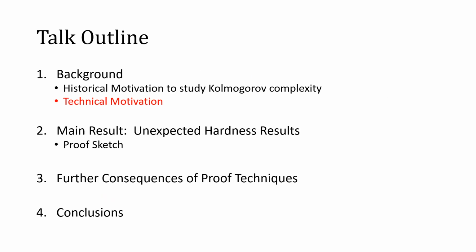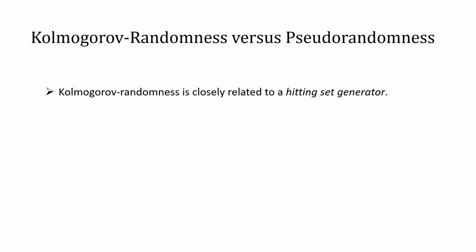So far, we have explained a historical motivation to study Kolmogorov complexity. Now, let me try to convince you that it is also important from a technical perspective. The reason why we should care about the complexity of Kolmogorov complexity is that Kolmogorov-randomness and pseudorandomness are closely related. To be more specific, Kolmogorov-randomness is closely related to a hitting set generator, which is one of the central pseudorandom objects.